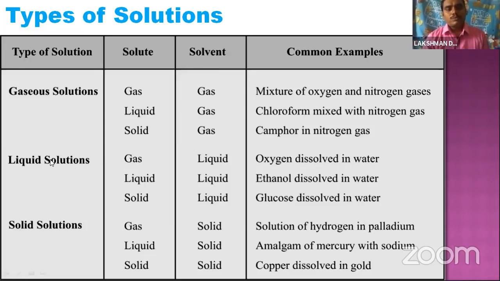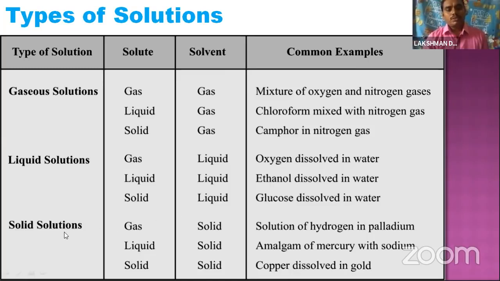Next, the second type of solution is liquid solutions. In a liquid solution, the solvent is a liquid only. It is further divided into gas in liquid, liquid in liquid, and solid in liquid. Let's see common examples. Gas in liquid is oxygen dissolved in water. Liquid in liquid is ethanol dissolved in water. Solid in liquid is glucose dissolved in water.